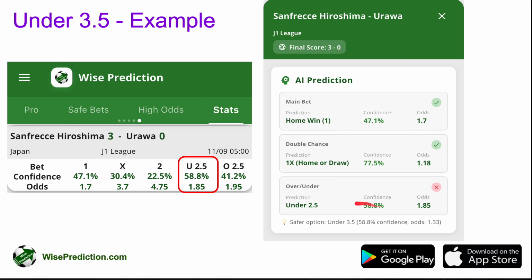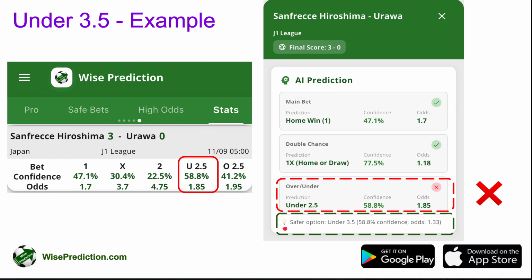So if we just focus on the over-under prediction itself here, our main prediction is actually under 2.5 with 58.8% prediction confidence, and the odd itself was 1.85, and this prediction failed because in total there are 3 goals in the game itself. But on the other hand, just beneath that we have another field here where it says safer option under 3.5 for the same prediction confidence obviously, but if you go for under 3.5 goals, the odd itself is going to be 1.33, and in this case the prediction actually is correct.